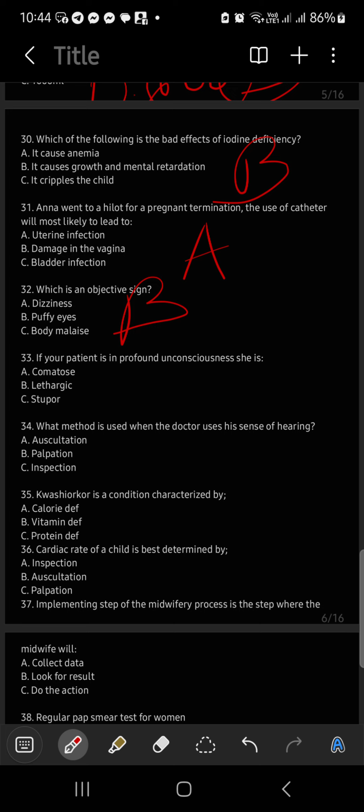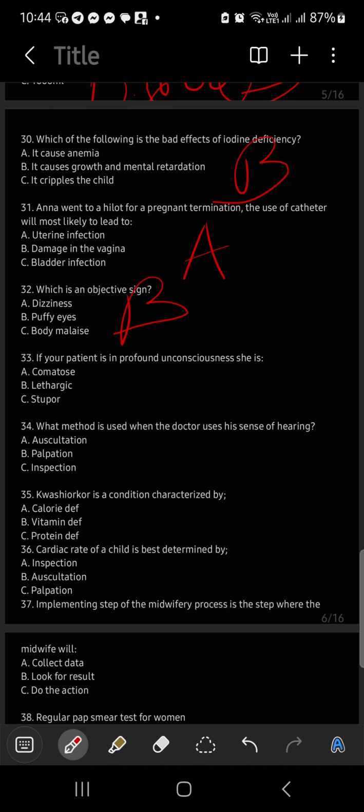So this could be, hold on. Profound unconsciousness means lethargic or stupor or comatose. It is comatose, for sure. Yes, very good.